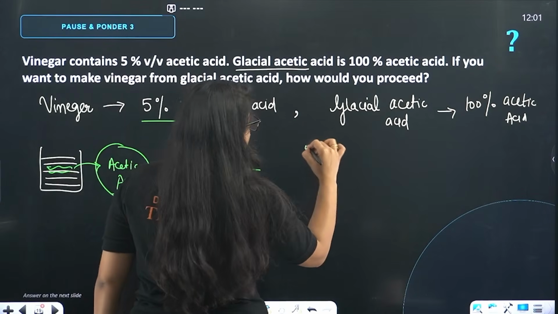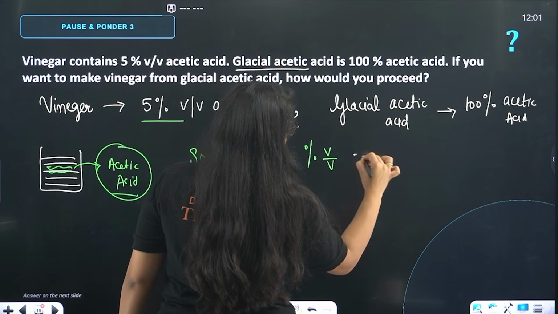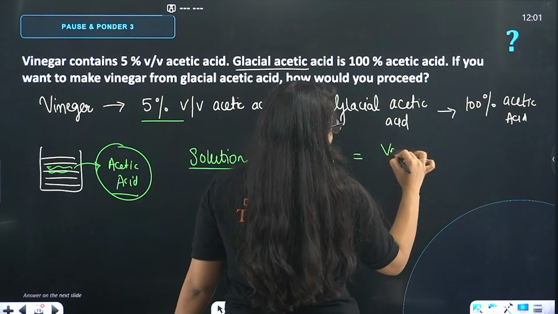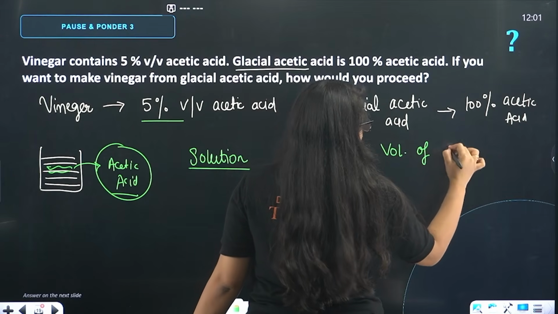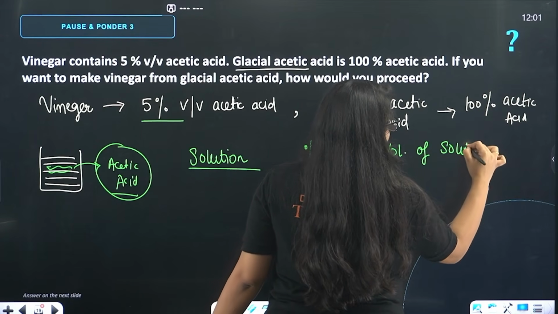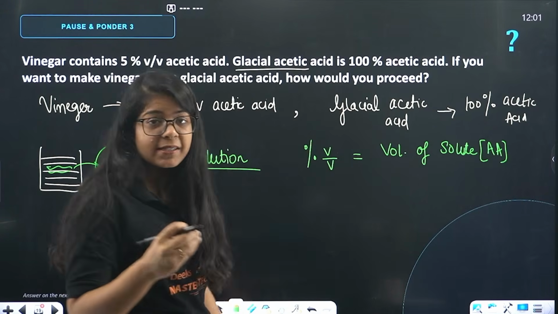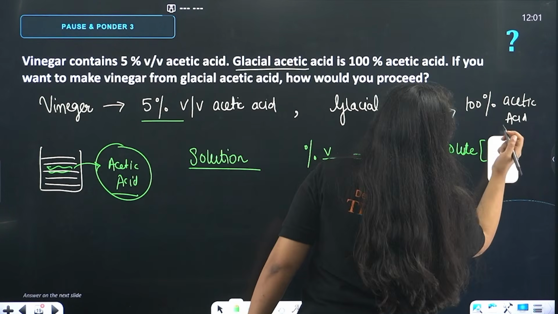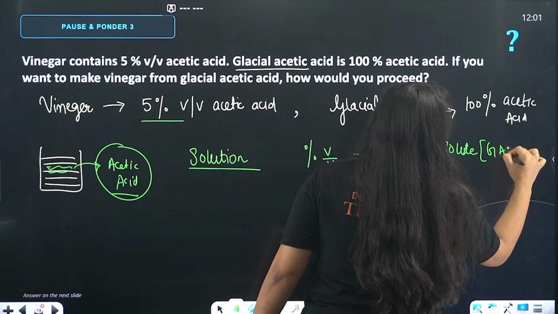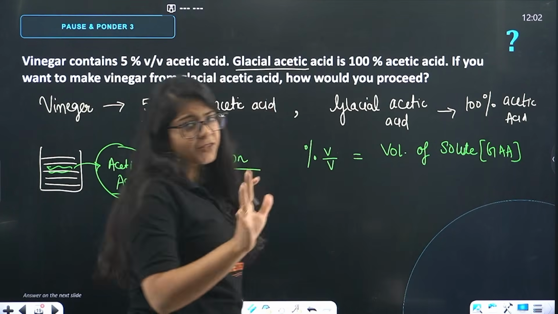5% V by V. So, what will percentage V by V be? Write the formula first: volume of solute. What is my solute here? The solute is acetic acid, or rather, we are getting this acetic acid from glacial acetic acid. So, the solute is glacial acetic acid.